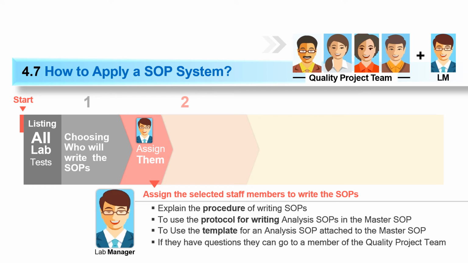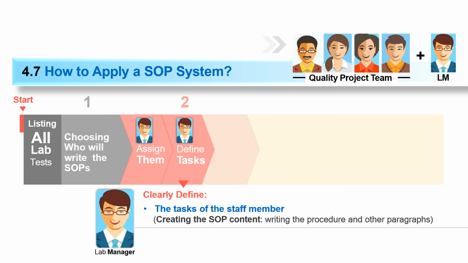Now you have to define the task of the staff member. Creating the SOP content, writing the procedure, how to write the SOP: you have to define each and everything to the particular staff member who is creating the SOP. So you have to tell each and every minute detail of how to write the SOP. You have to define and explain the task.